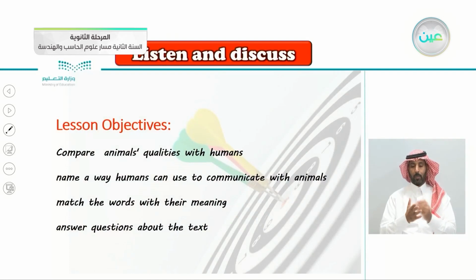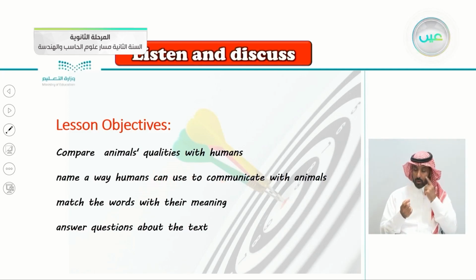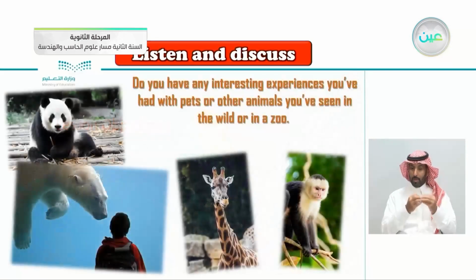So today's objectives: to compare the qualities between animals and humans, name a way a human can use to communicate with animals. So can you communicate with an animal? Match the words with their meanings and answer questions about the text.